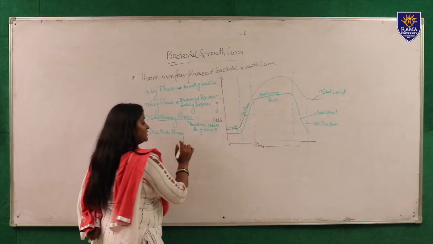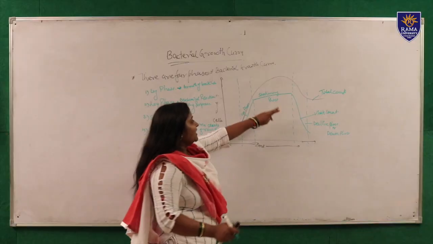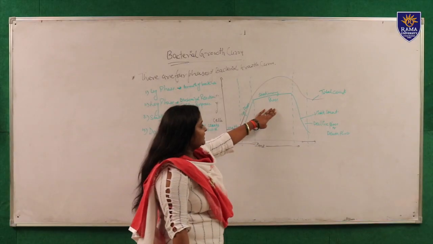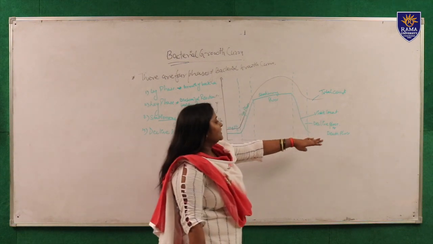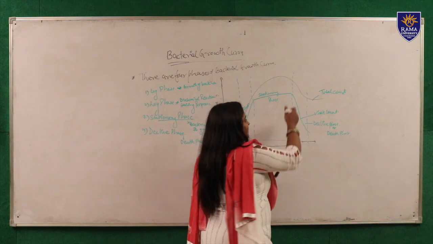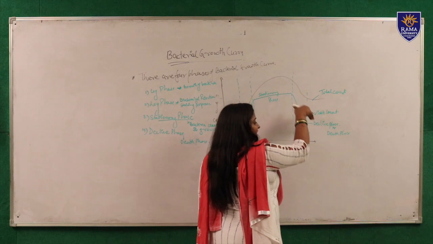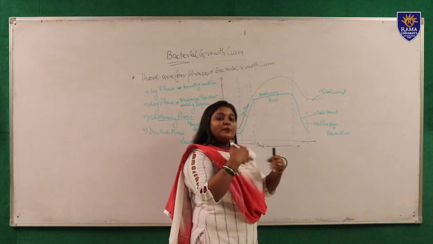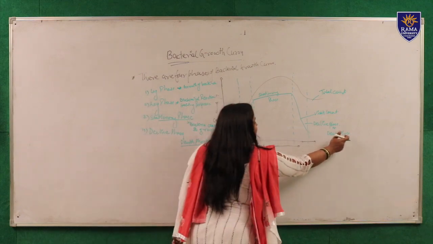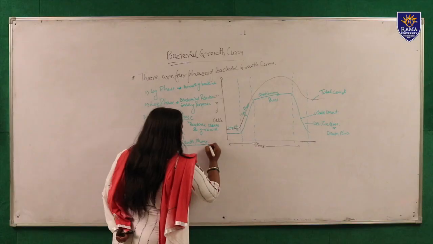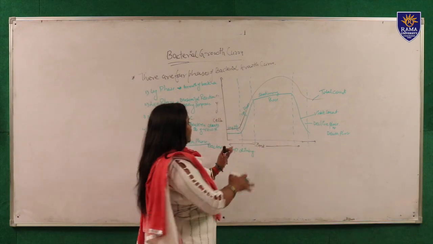This phase is also called the death phase. Here the accumulation of toxic products has started and growth has stopped, and the curve moves in a downward direction. That means the decline phase has started and bacteria stop dividing, and the growth factors are exhausted.